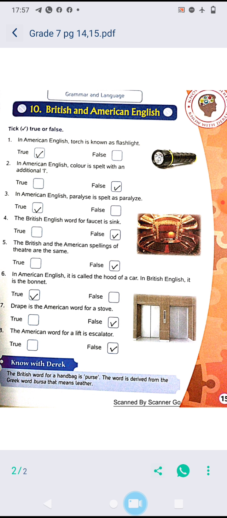The American word for a lift is accelerator. No, that is elevator. We say it as elevator. The American word for a lift is elevator. Is it clear? So you have to do this true and false exercise also, neat and clean in the box.